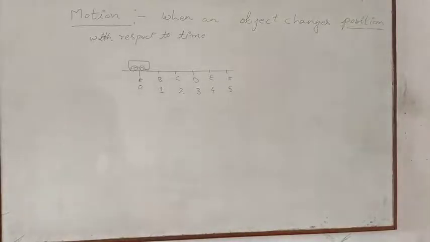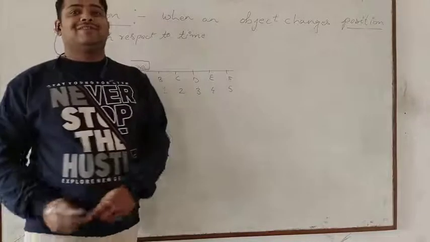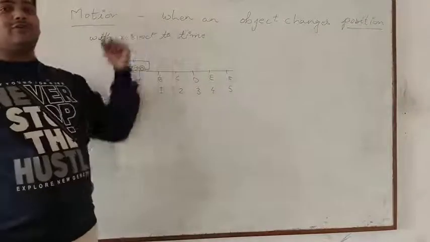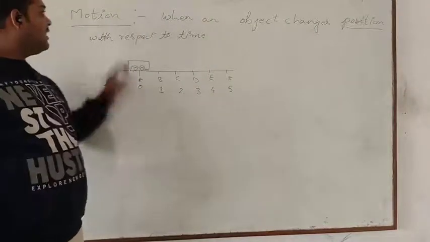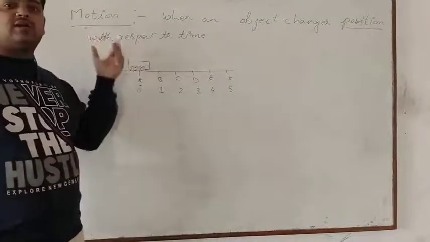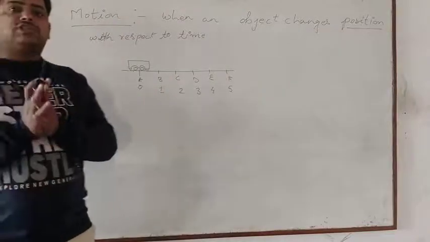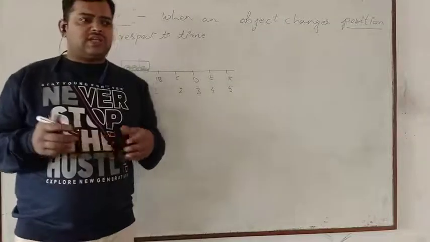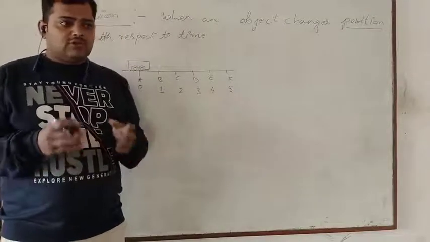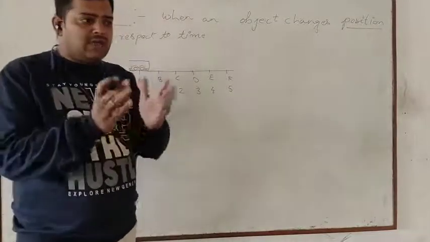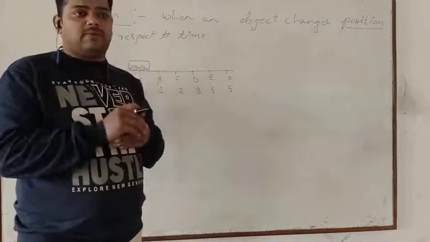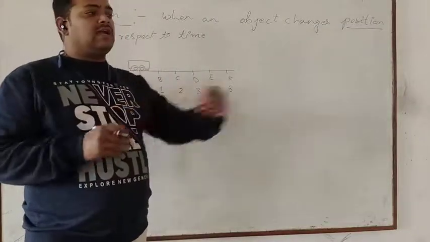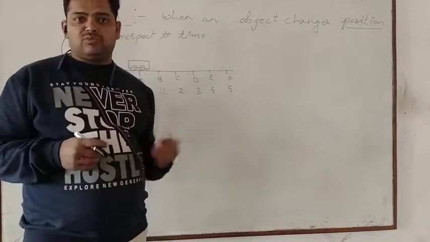Okay. Hello everyone. So today we are going to do the chapter motion, and here you see the chapter motion has been written. So motion, we generally know the English meaning of the word motion means anything which is moving. Okay. So anything which is moving. So we are observing that from somewhere. We are standing at a place and it is moving. So we say that the object is moving.